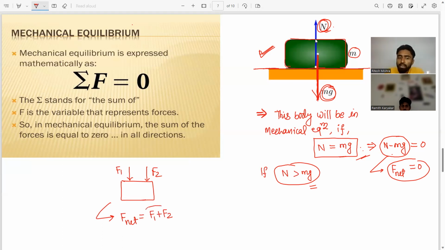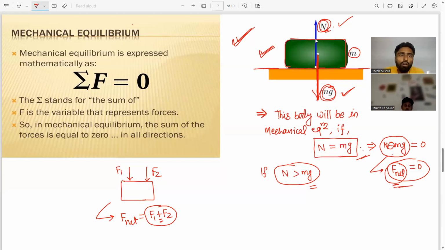Why is addition taken here? Because they are acting in the same direction, both forces acting downwards, so we take the plus sign. But in the earlier figure, the directions of both forces are opposite, so for calculating the net force, we have to take the minus sign: N minus mg.